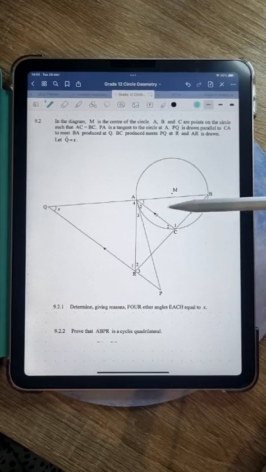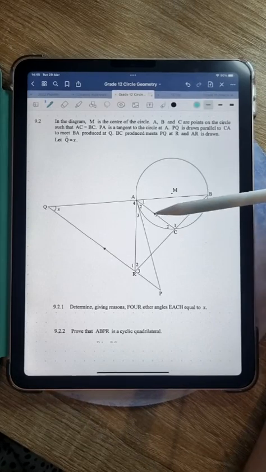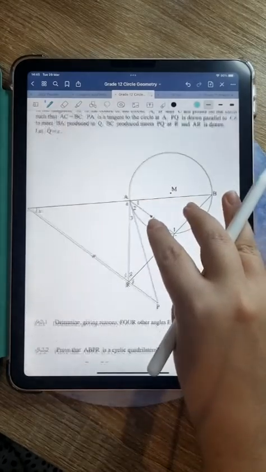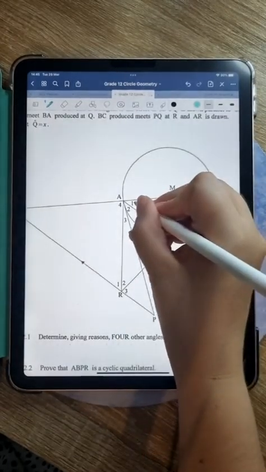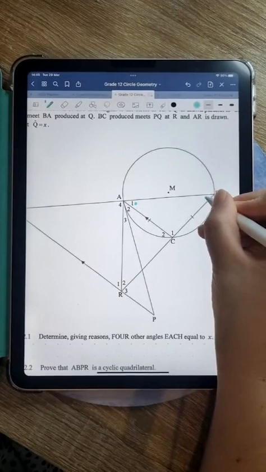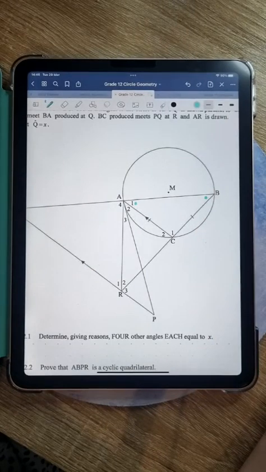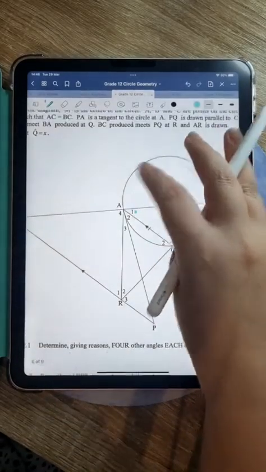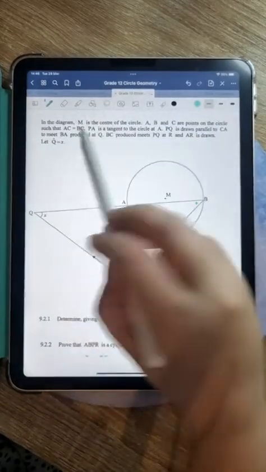All right, you can see that they have indicated that. So that's important, guys. We need to therefore know that if AC is equal to BC, we can already fill some information in here. We know that angle A1 is going to be equal to angle B. Okay, we can fill that in so long. So here, let's see what else they're telling us.